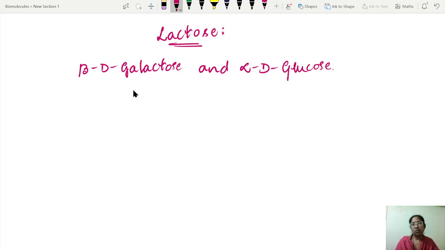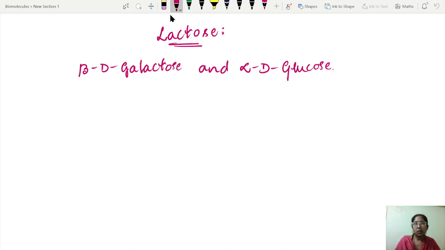So this lactose contains two sugar units, and those sugar units are beta D galactose and alpha D glucose. Upon hydrolysis, lactose yields one molecule of galactose and one molecule of glucose. That is, it yields 50% each of galactose and glucose molecules. But the galactose is in the beta form.